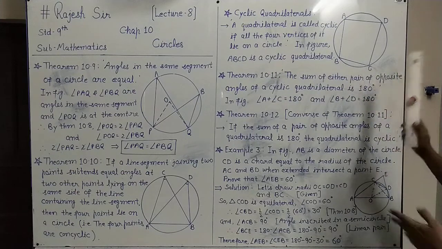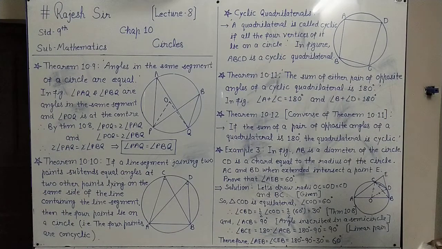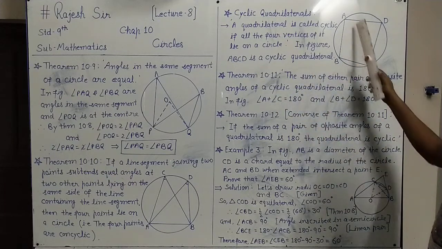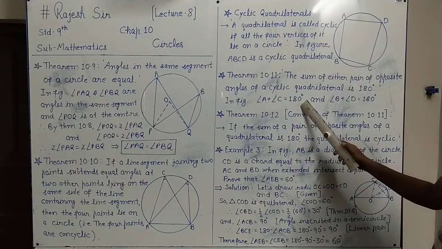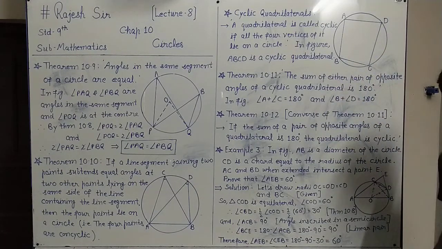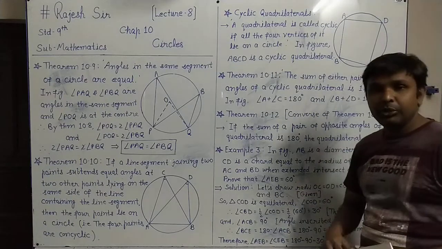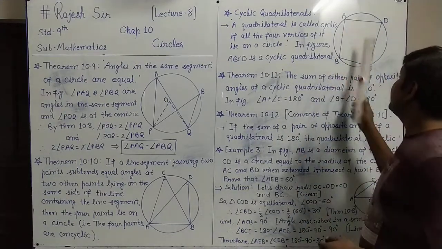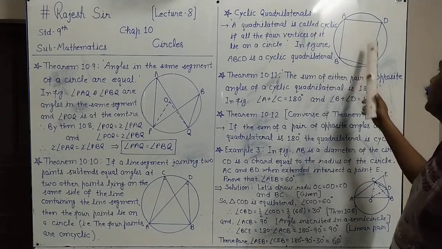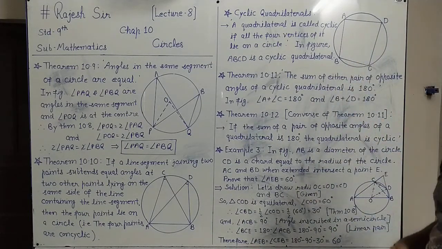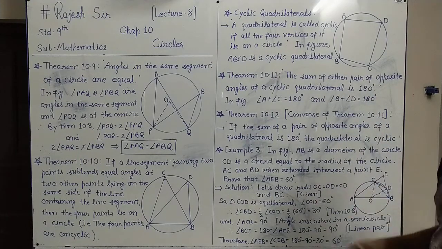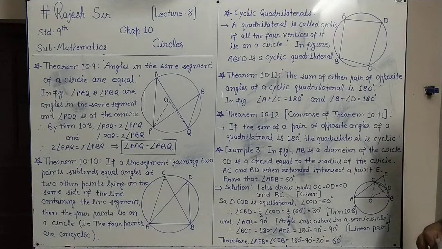So any one pair you take of opposite angles, the sum will be 180 degrees. So one pair is taken first, angle A plus angle C equals 180 degrees, and the other pair, angle B plus angle D, also 180 degrees. In other words, you can say this theorem 10.11 as: the opposite angles of a cyclic quadrilateral are supplementary, because the sum of opposite angles in a cyclic quadrilateral is 180 degrees. So they are supplementary. That way, in those words also we can say this theorem.